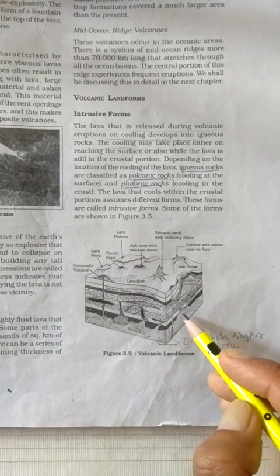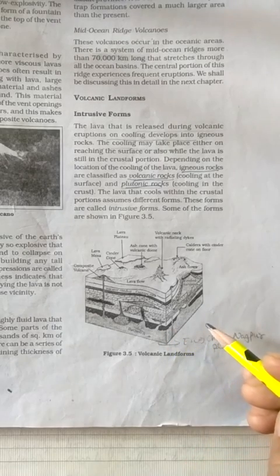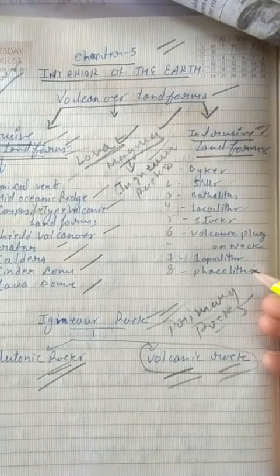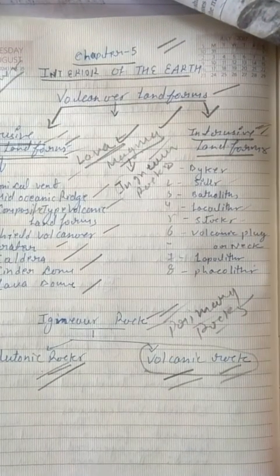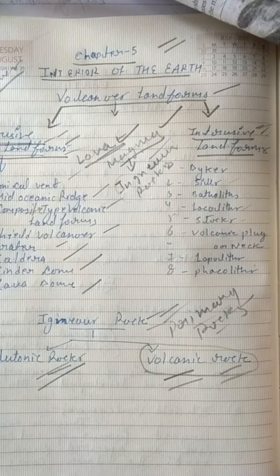And somewhere you can see the lapolith as well. You see these are different landforms, lapolith and phacolith. Lapolith is a saucer-shaped intrusive igneous rock, which, as opposed to a phacolith, is concave upward. Phacolith is convex upward and lapolith is concave upward. It shows a bended structure.